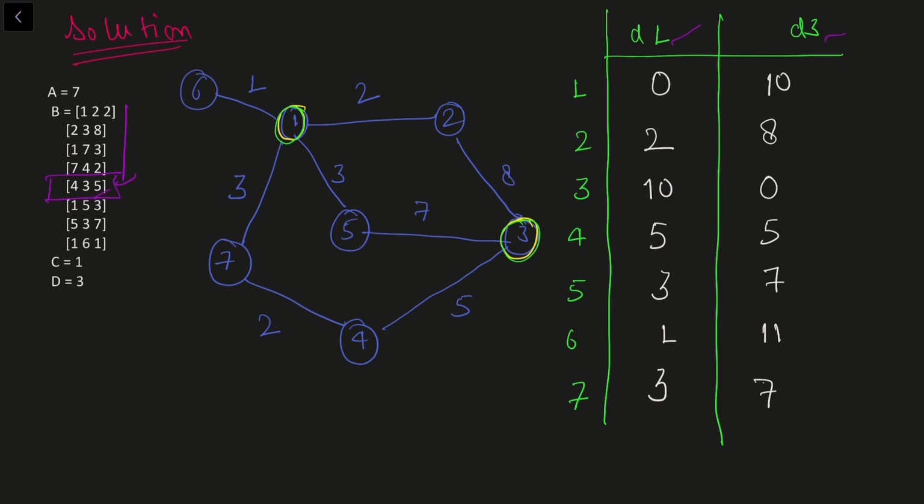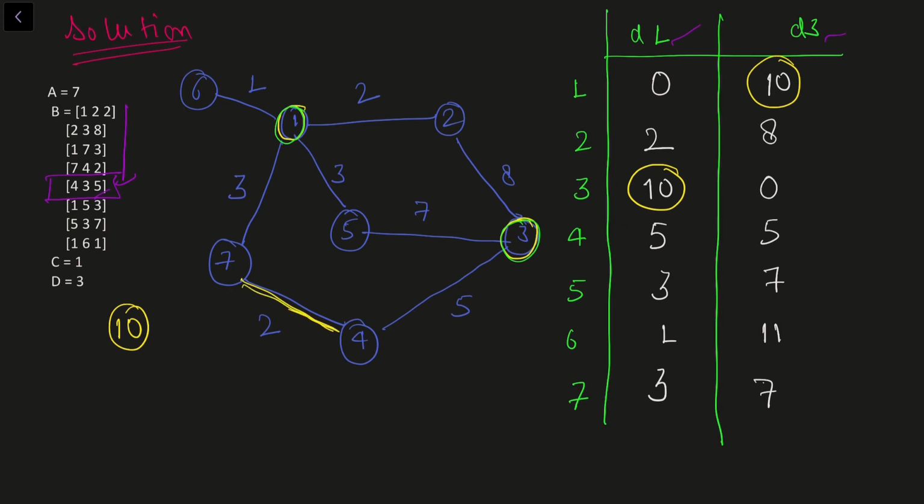Now the problem is, how can we check whether the current edge lies on the shortest path of 1 and 3 or not? So the answer is quite simple. The first thing that we know is the shortest path between 1 and 3 is 10, right? The length is 10. We can confirm this from here or here, from 1 to 3 or from 3 to 1. Now that we know the shortest path, let's say I'm currently talking about this edge, okay?